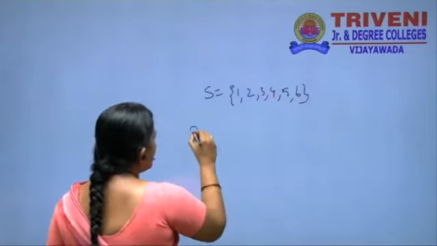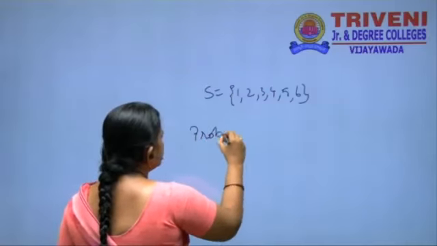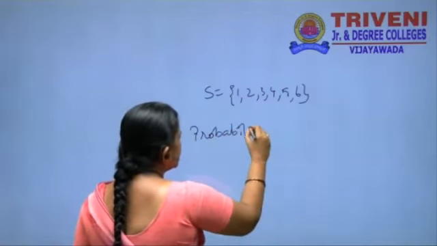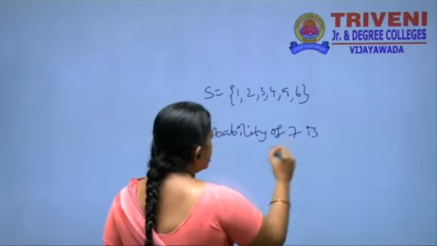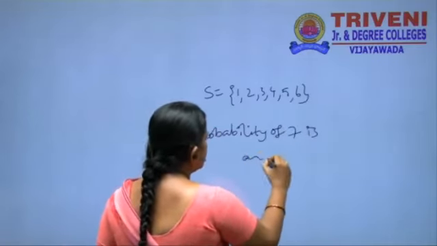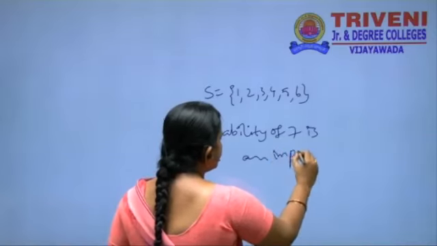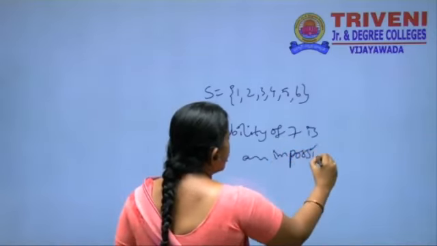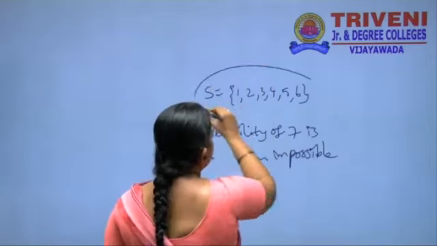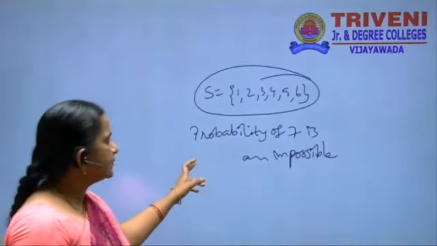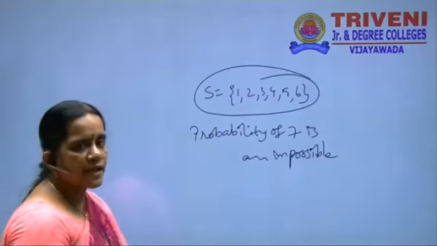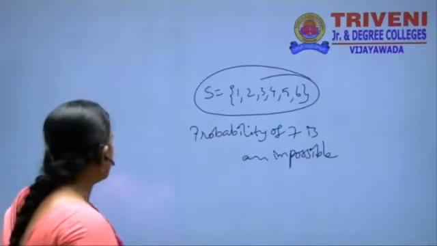The probability of getting 7 is an impossible event. Why? Because the die has only 6 faces, and 7 is not there.